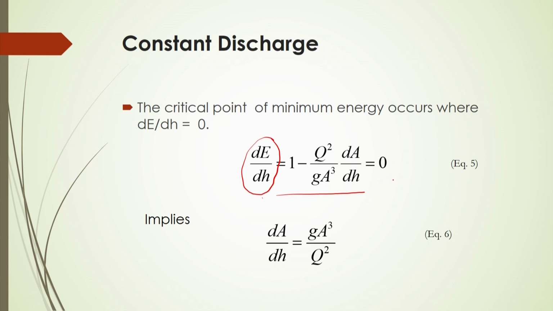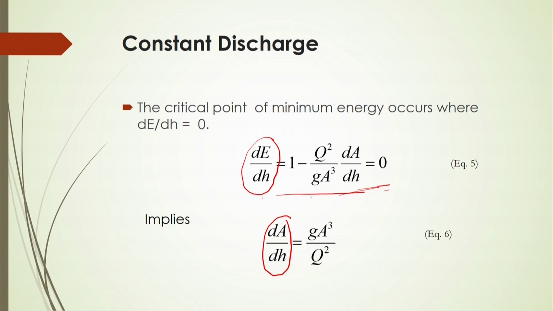For this optimum condition, or minimum energy requirement, you have to solve this equation for dA by dH. So, dA by dH will be equal to g A cubed by q squared. What is A? This is the cross sectional area of the channel. This cross sectional area will be designed in such a way that it changes with the water depth, so that the total discharge rate will be constant.